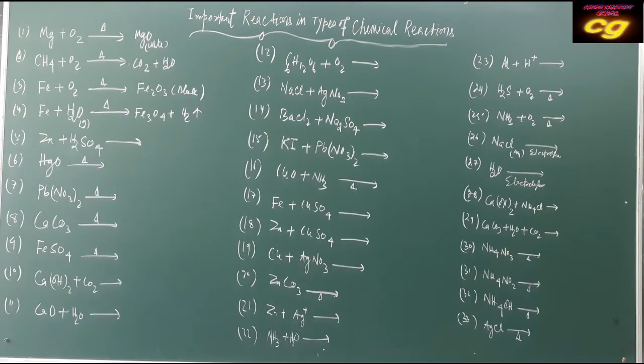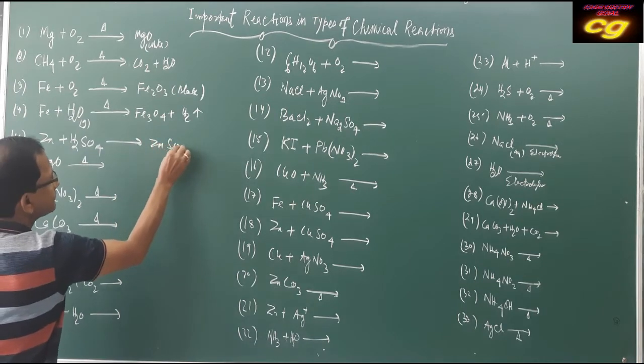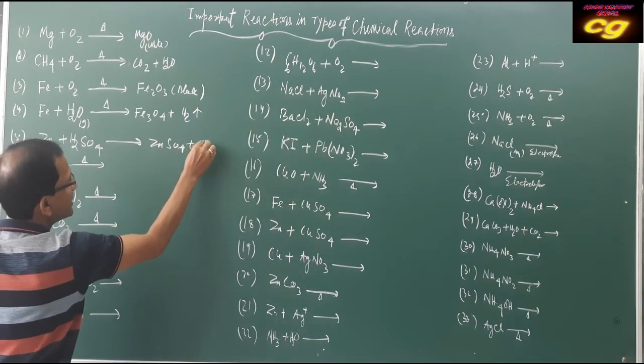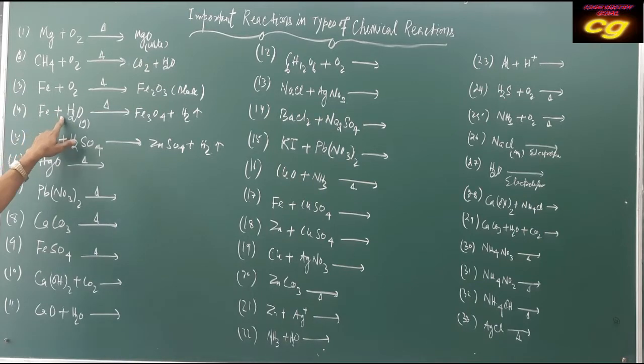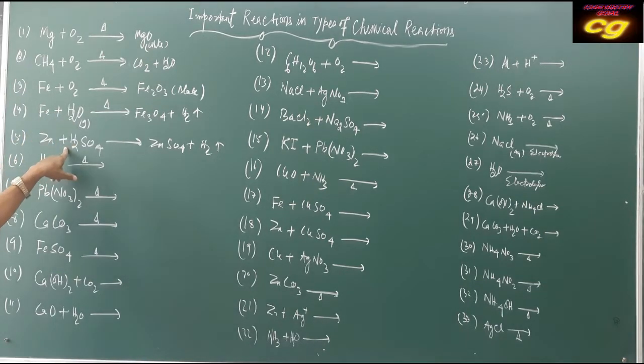Then when zinc reacts with sulfuric acid, it produces zinc sulfate and hydrogen gas. Here the first one is a displacement reaction. This is also a displacement type of reaction. Here zinc displaces hydrogen, and here iron displaces hydrogen. So you have to remember the type of reaction.